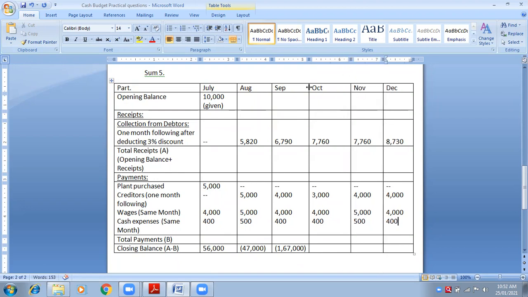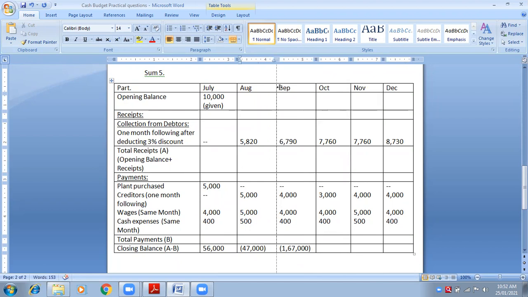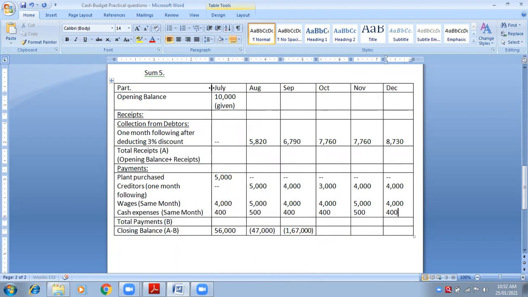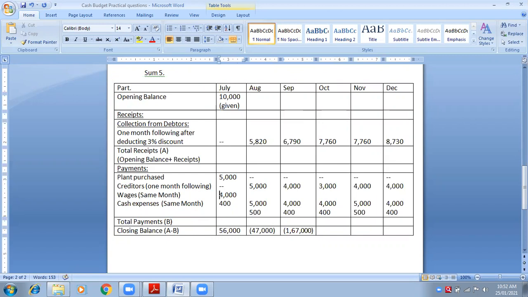Write down. 1 month salary, same month. And then cash expenses also same month.